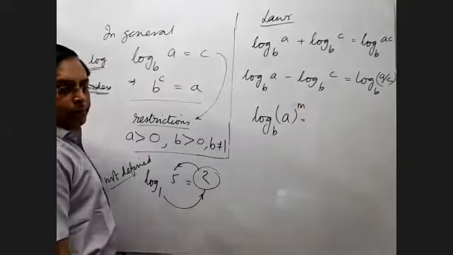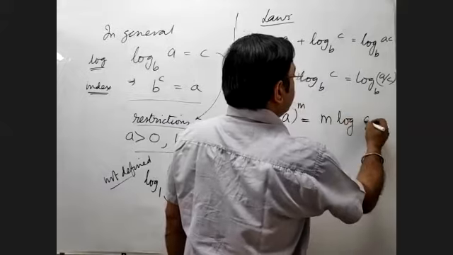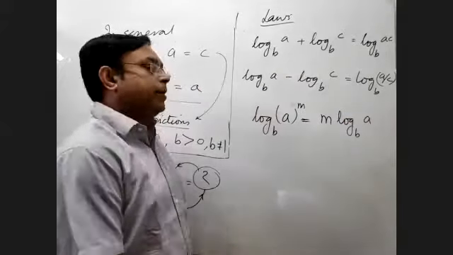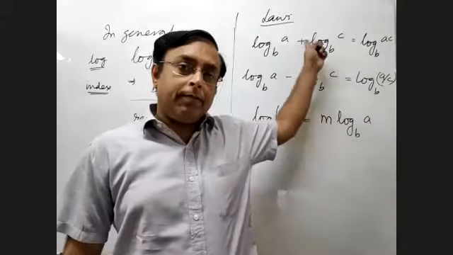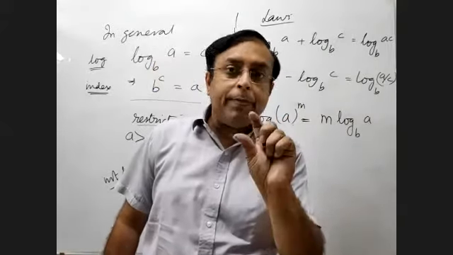Log a to the power m base b is equal to m log a base b. So this is the addition law, subtraction law, and power law. There's one more called the base changer law.